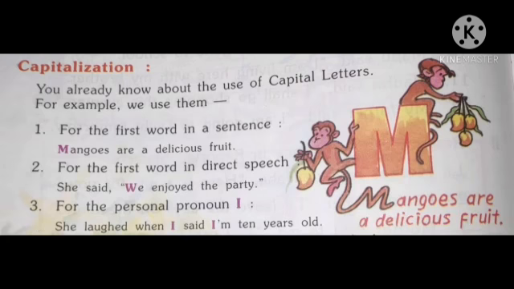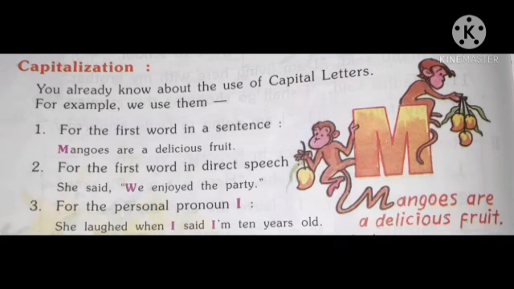Here you can see: Mangoes are a delicious fruit. In this sentence, the first word is Mangoes and it is starting with a capital letter M. So, when we start a sentence, the first word must be capital. The first word starts with a capital letter.